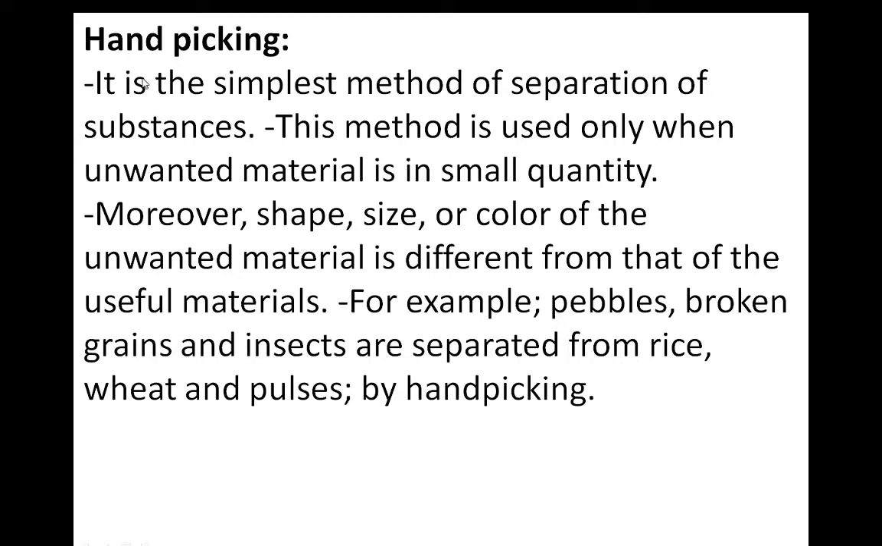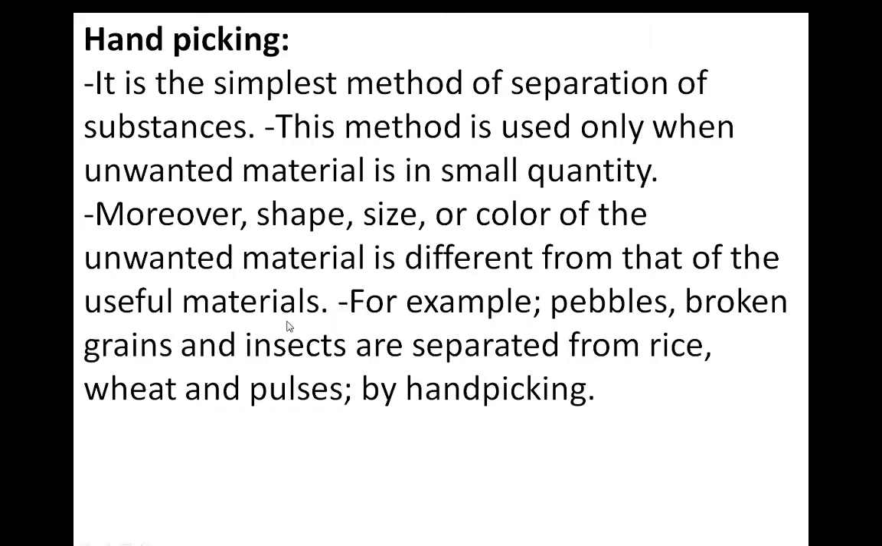First we have learned about hand picking, which is a traditional method. So hand picking means what? It is the simplest method of separation of substances. This method is used only when the unwanted material is in small quantity. Okay, I have drawn one table, that is hand picking and some other traditional methods, correct? So you can use hand picking when the unwanted material is in small amount, and the shape, size, color of the unwanted material should be different from that of the useful material.